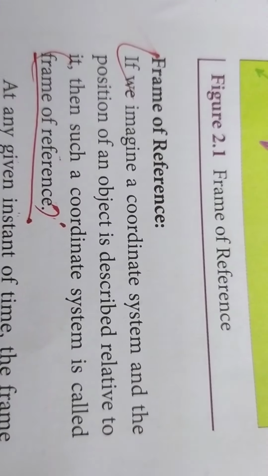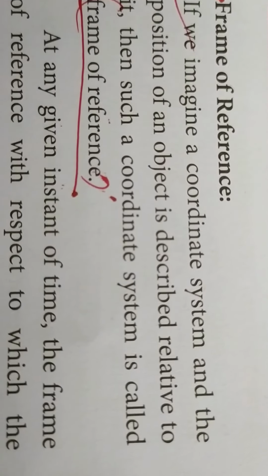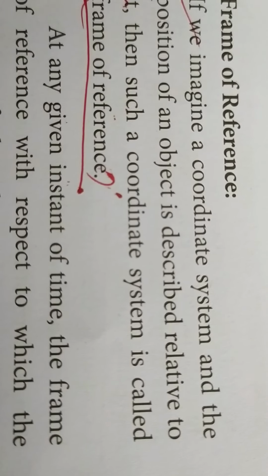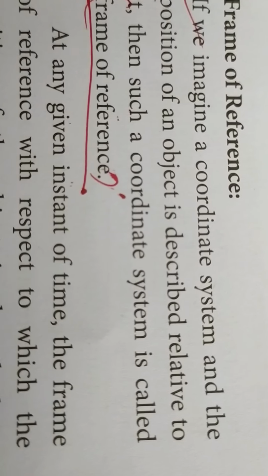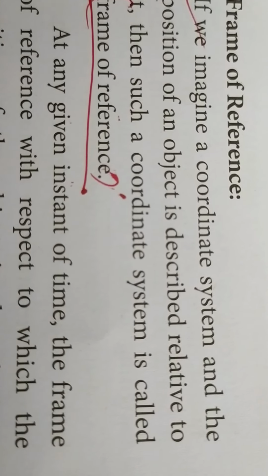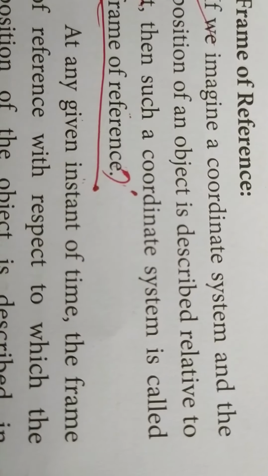So what is a frame of reference? If we imagine a coordinate system and the position of the object is described relative to it, then such a coordinate system is called a frame of reference. So coordinate system means x, y, z, and we can describe the position using x, y, z, then that is called a frame of reference.